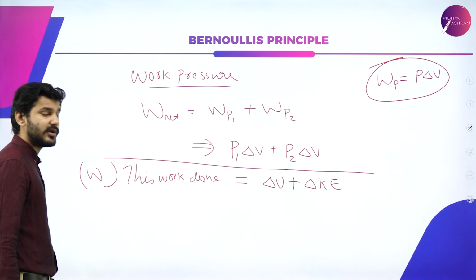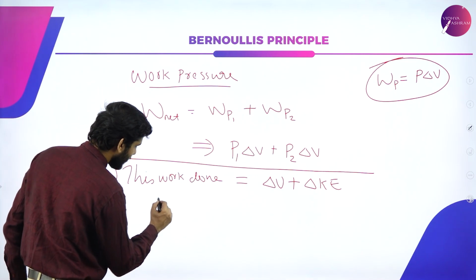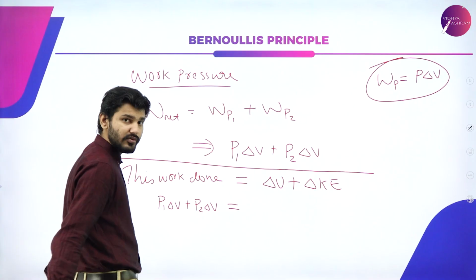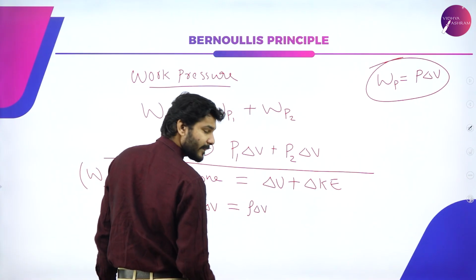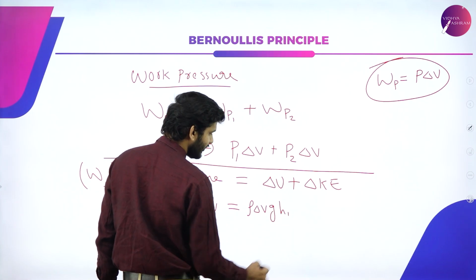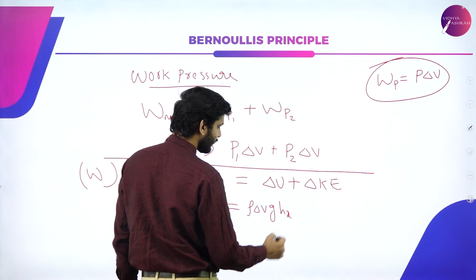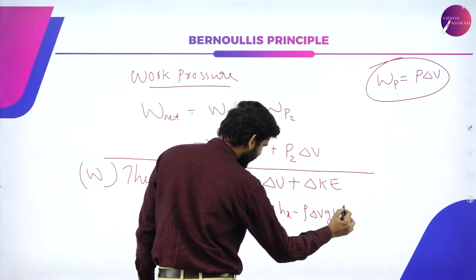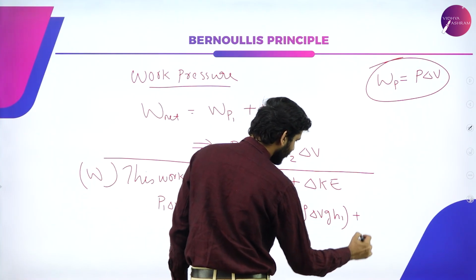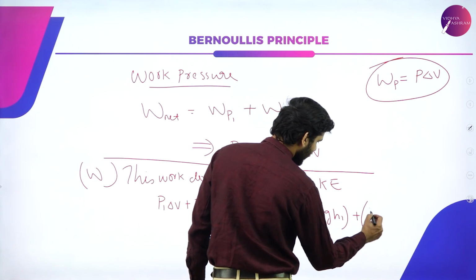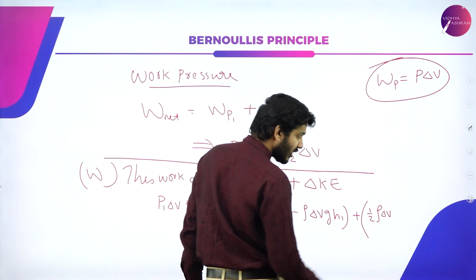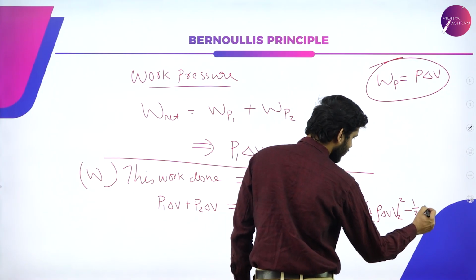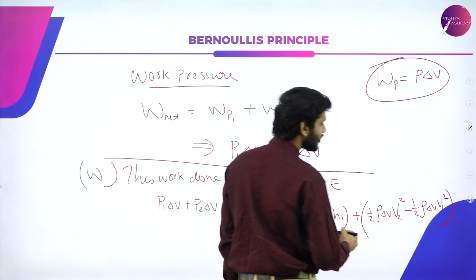Again, in this particular equation, we are going to substitute these values, which means P1 delta V plus P2 delta V is equal to delta U, which is nothing but rho delta V g h2 minus rho delta V g h1, initial minus final, plus again kinetic energy, that is half rho delta V V2 square minus half rho delta V V1 square, right?